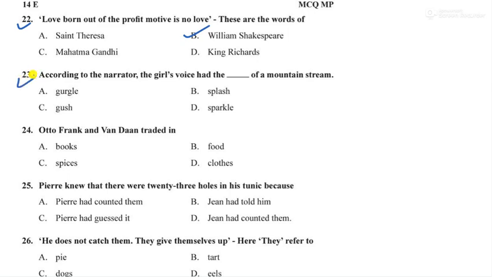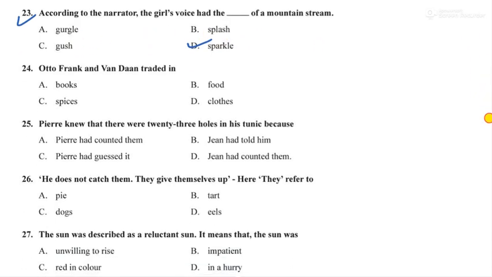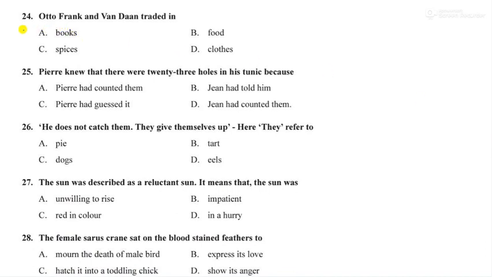Next, question number 23. According to the narrator, the girl's voice dash and the voice had the dash of a mountain stream. So it has the sparkle. If you have read the lesson, only then you can choose the answers correctly. Next, question number 24. Otto Frank and Van Damme traded in.